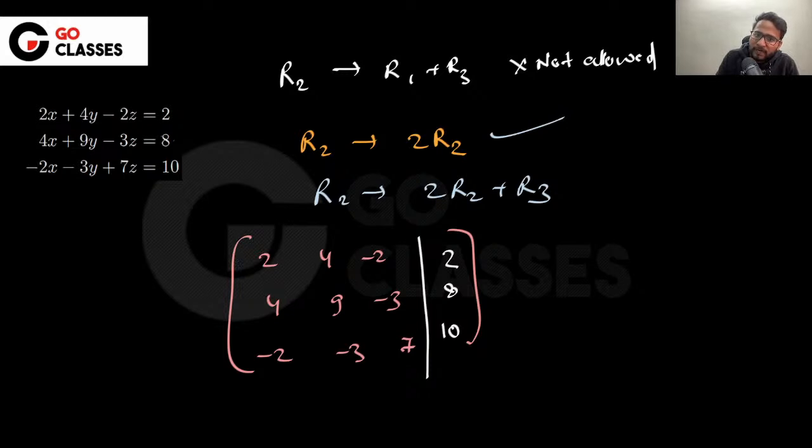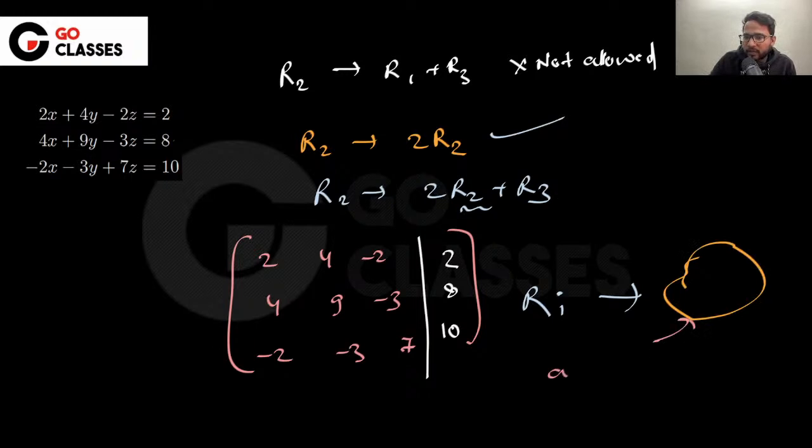You are just multiplying by 2 here, and then you can add these two. That's perfectly fine. And then the final result you are replacing with this R2. That's perfectly allowed. There is no problem. As long as you are using R2, you can do whatever you want. If you are starting with R2, if this is Ri, as long as on the right hand side Ri is there, you can do whatever you want, right?